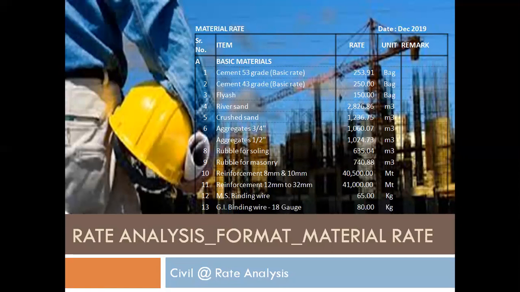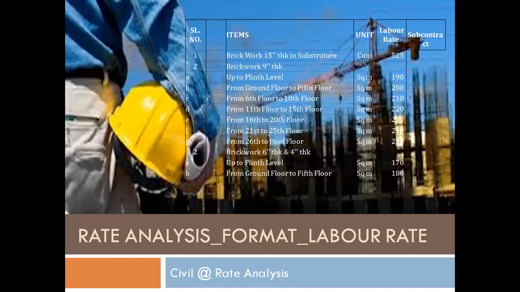Here I have put one serial number, item number, which is basically the material description, rates and unit. This rate is without any taxes. Then this is the labor rate, clear-cut labor rate. And some items are subcontract items, usually windows. In standard practice we are not purchasing the material and then giving it to labor. In the standard case we are doing it through a third party, and on that we usually load our overhead.